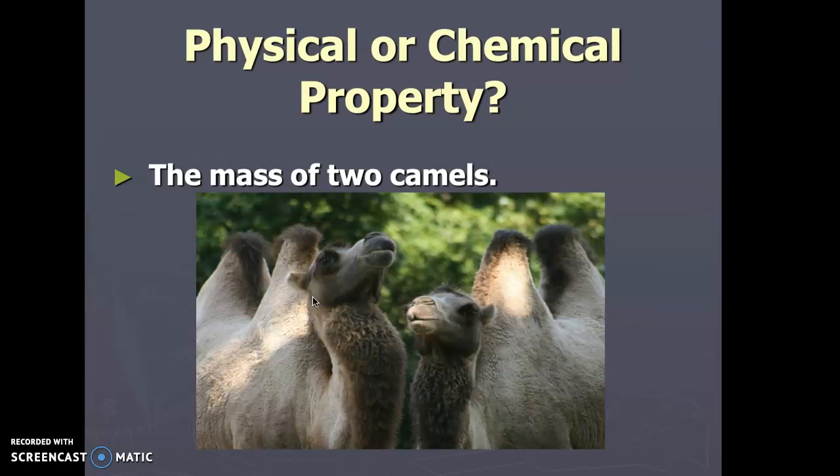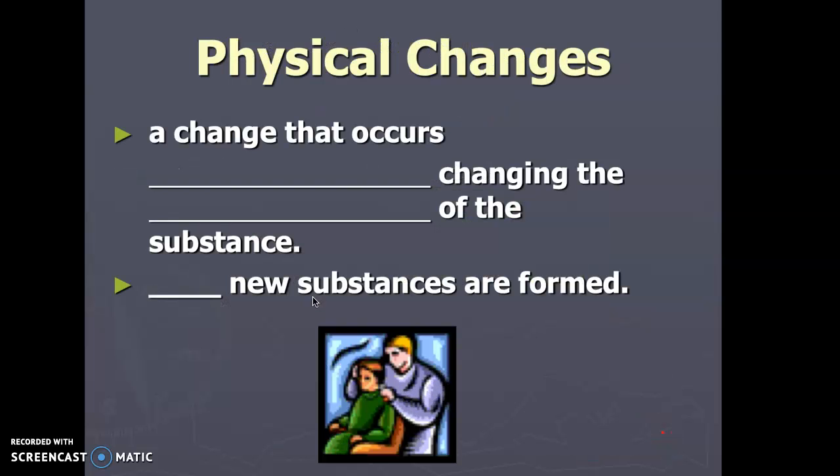The mass of 2 camels, as we discussed again, these are their physical properties. Now, these physical properties might change depending on which 2 camels you're talking about, which is why often we might use density when we're describing a substance, because it doesn't matter how much of something you have to know its density.